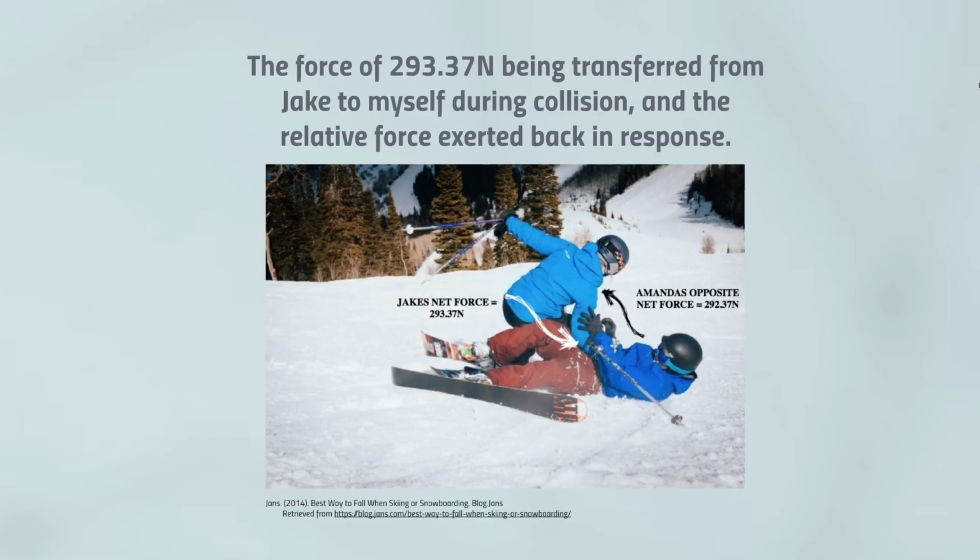This photo demonstrates the unbalanced forces that may affect a rider when referring to Newton's third law of motion, displaying the net force of 293.37 newtons from Jake being transferred to me during collision. Although my mass is considerably less, according to this law, I will apply the relative force of 293.37 newtons back to him in response. In relation to Newton's second law, however, this collision is likely to affect me more so than Jake, as the mass of myself is significantly less, and in revisiting his first law, this photo also establishes how the considerable magnitude of force being inflicted disrupts my current state of rest.